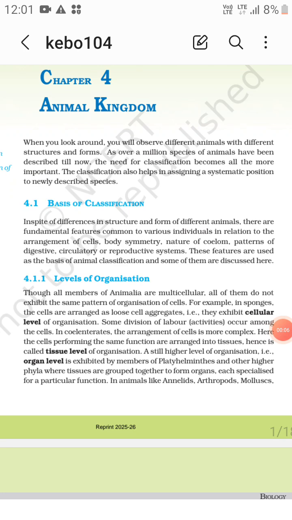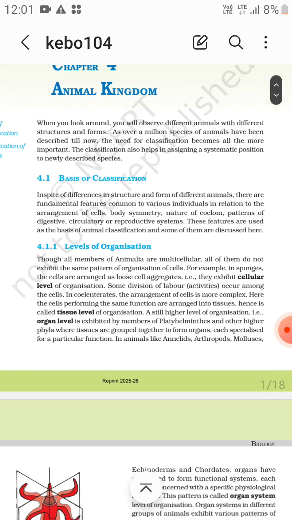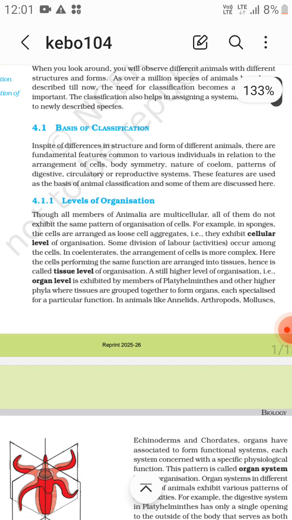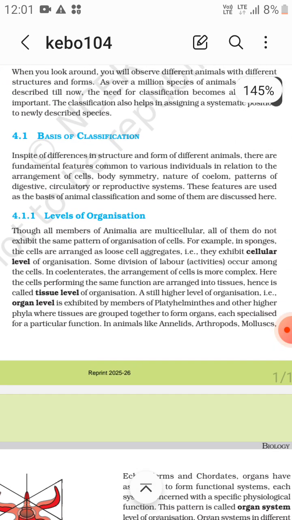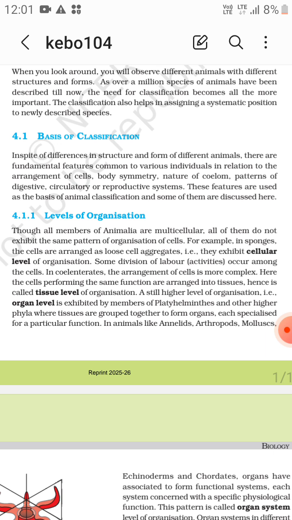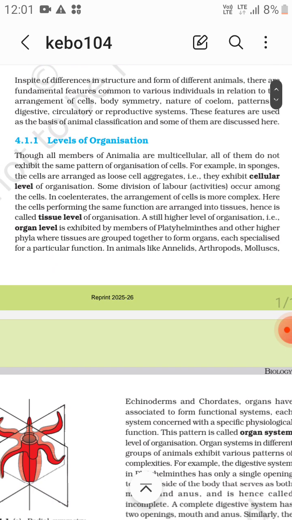So chapter 4, Animal Kingdom, right? First thing we are going to study is the basis of classification, levels of organization. Now basis of classification includes a variety of fundamental features: arrangement of cells, body symmetry, nature of coelom, patterns of digestive, circulatory or reproductive systems. Right. Now first, levels of organization.